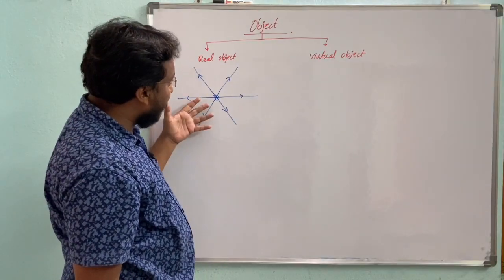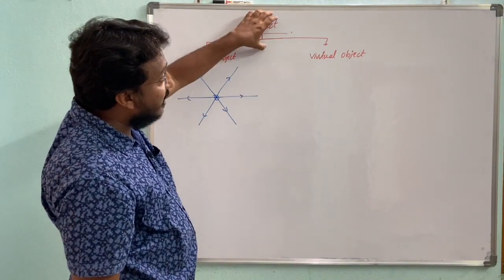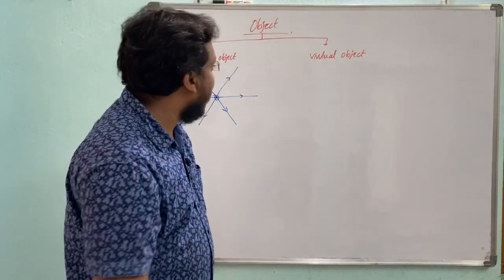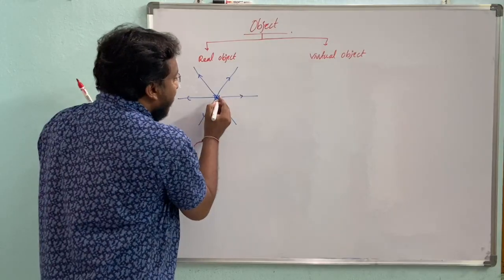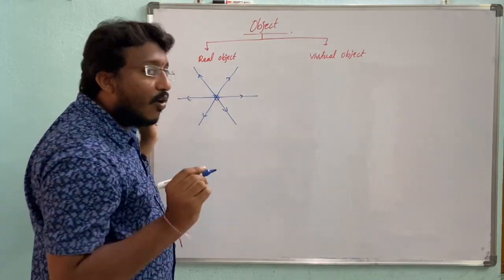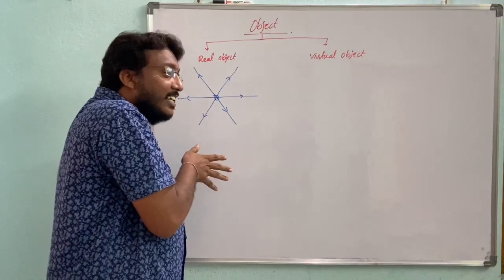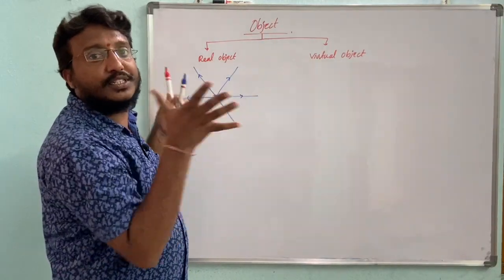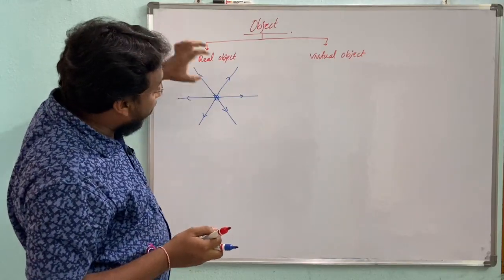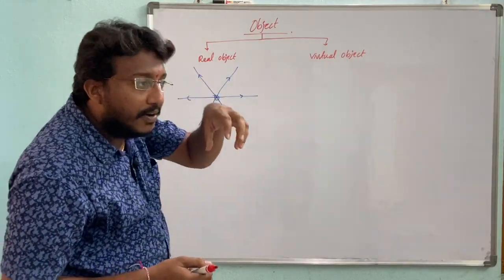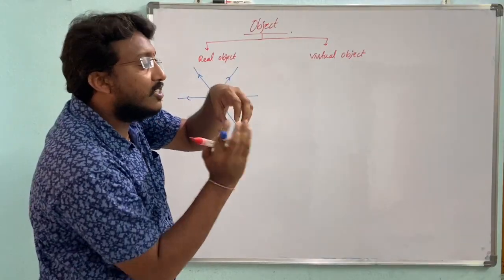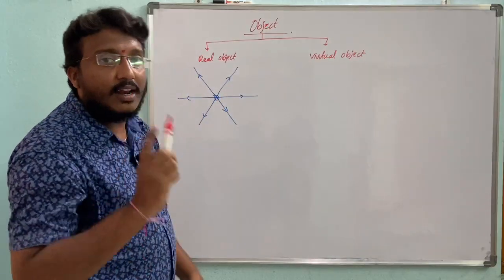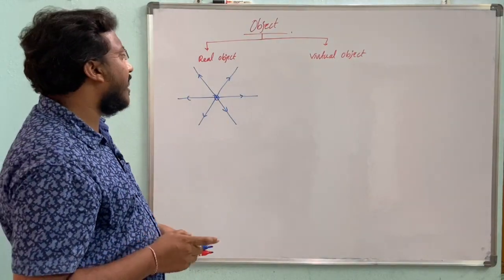The object is classified by the incident rays. In the case of a real object, the incident rays are divergent. The point from which the rays are diverging, that point is called the real object.